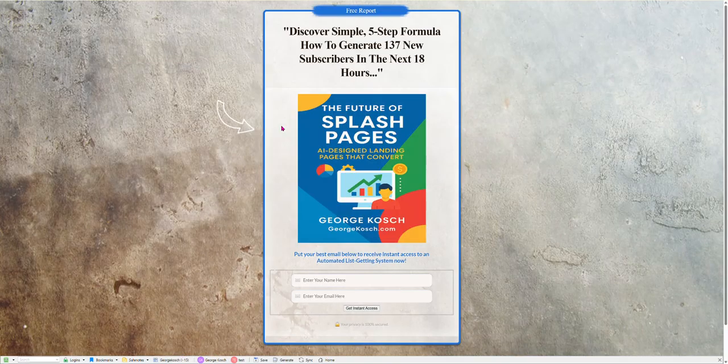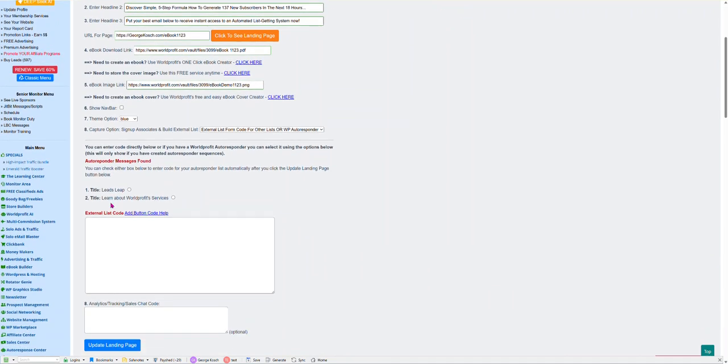And there it is. Now people can sign up here and become associate members, and they will receive a download to this automatically. You don't have to do anything. But imagine if this was for your affiliate business. If you are a platinum member, guess what? You can now sign up your WorldProfit autoresponder. So if you update this, it will now come up and you pick whichever autoresponder you had created in the autoresponder area, and it will do it. You don't have to put any code or anything, just pick it. Pick it and save, and that will be it.